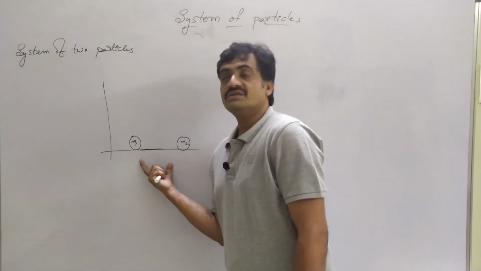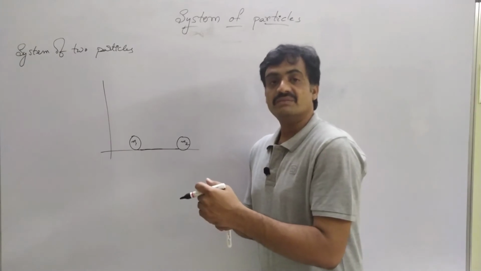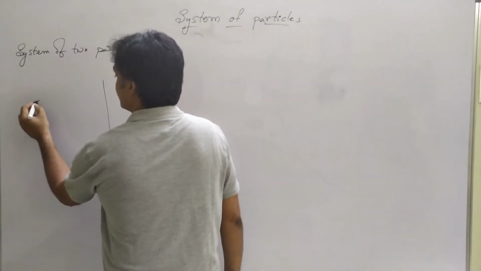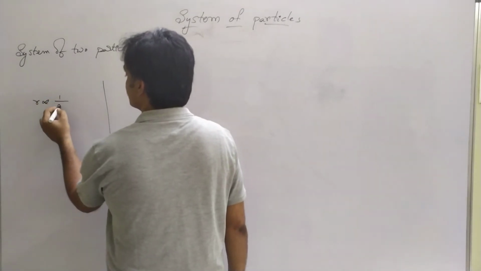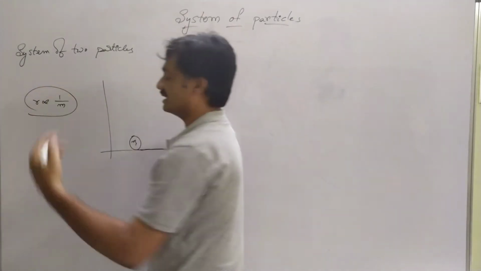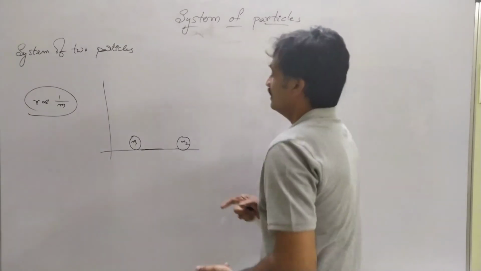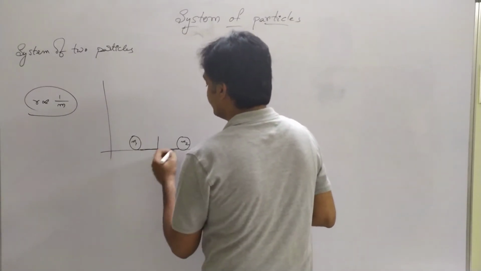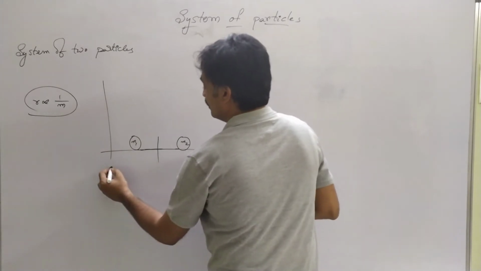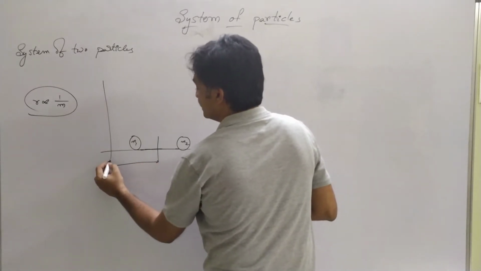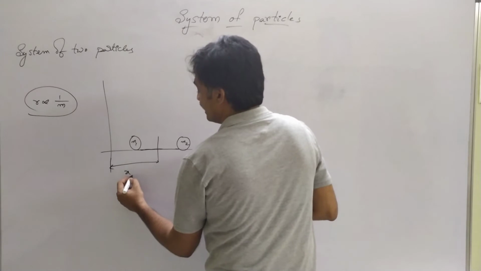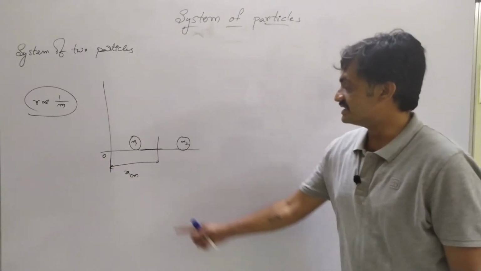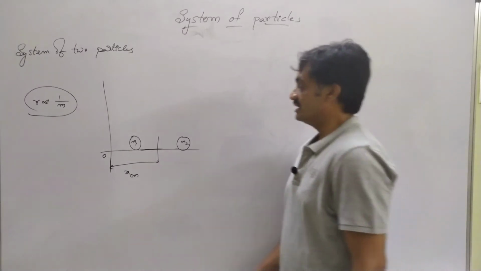As you observe, the center of mass will be nearer to the heavier mass. And here we know that distance r is inversely proportional to mass. So we are going to represent the center of mass point in between m1 and m2, which is at a distance of xcm from the origin.